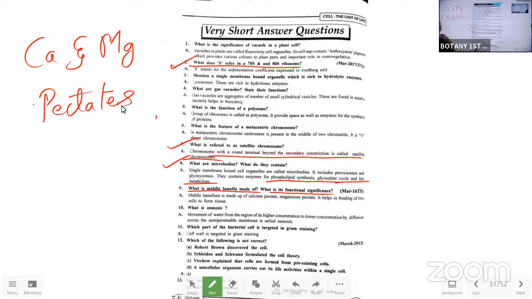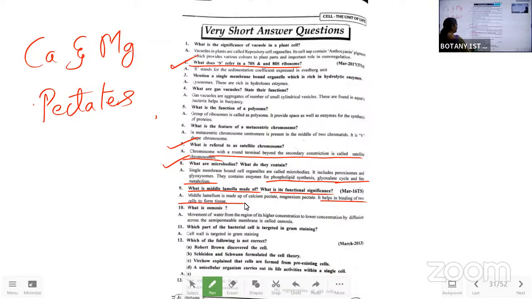See how I have written what I said. Calcium. The symbol is also sufficient over here. No need to write the full word. Ca, Mg pectates are responsible for making the middle lamellum. And what is the functional significance? It binds the two cells to form a tissue. Okay, it binds the two cells to form a tissue.